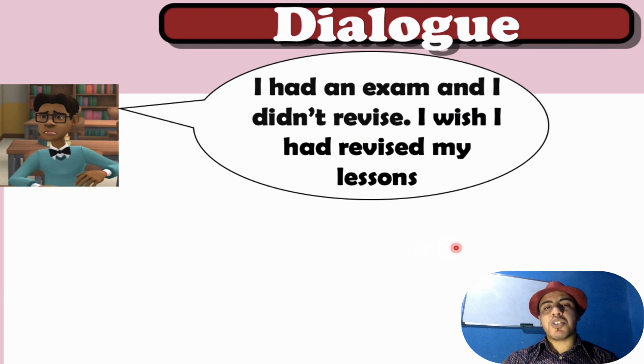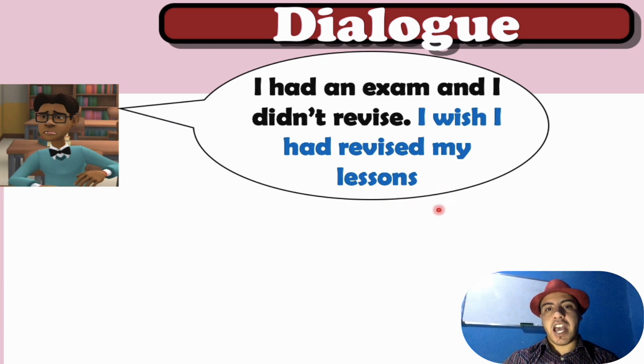Now the question is, did Ibrahim revise for his lessons? No, so he didn't revise. So are we talking here about some actions in the present or in the past? Good, so it is in the past. Please focus on this sentence. Ibrahim said, I wish I had revised my lessons.